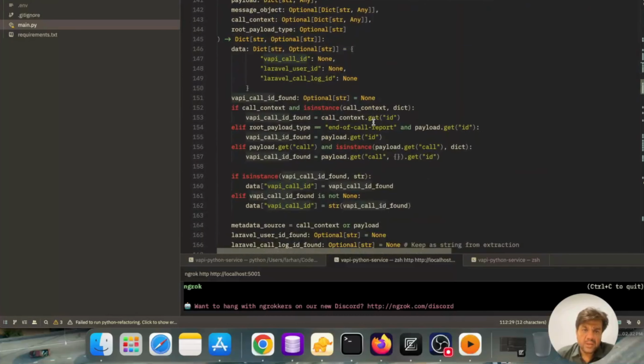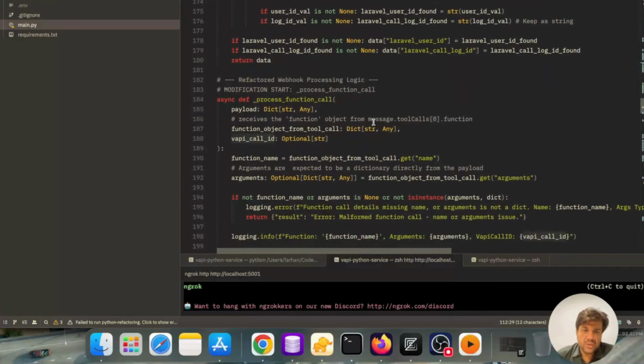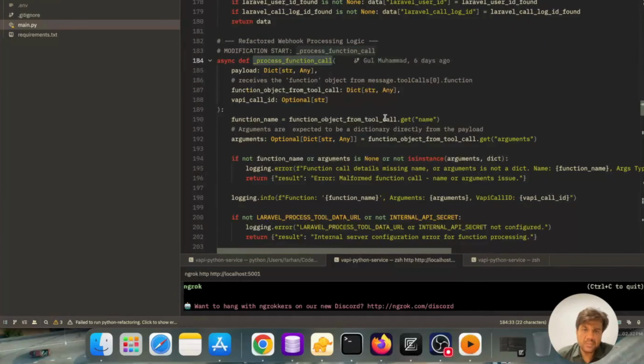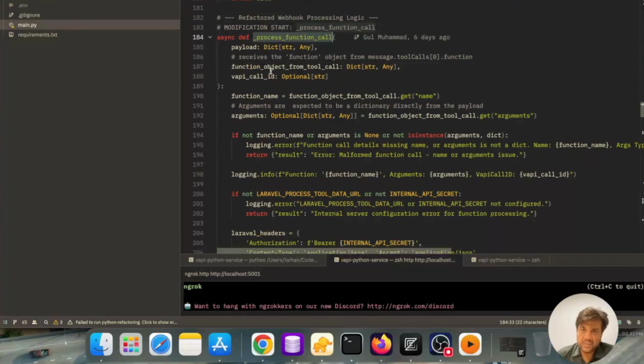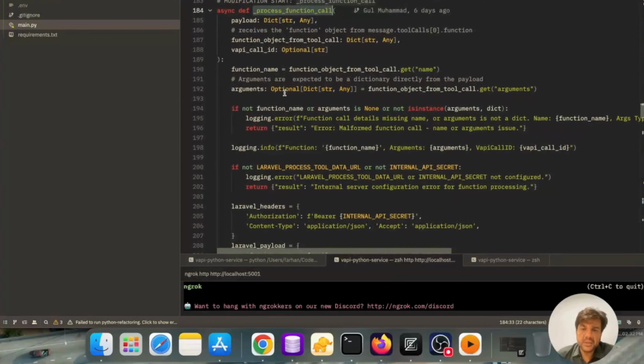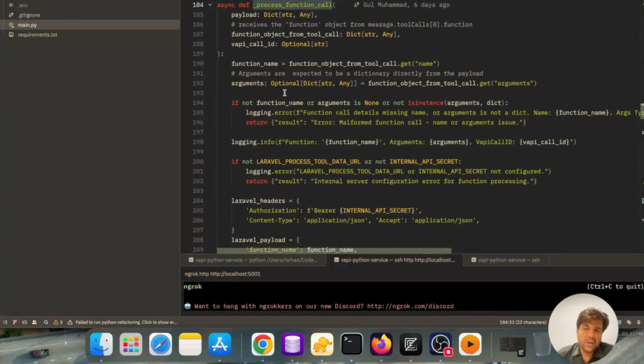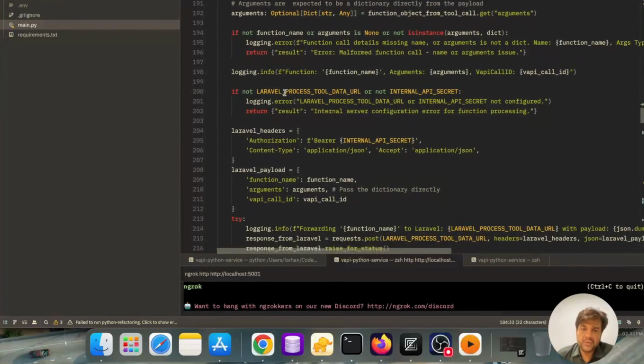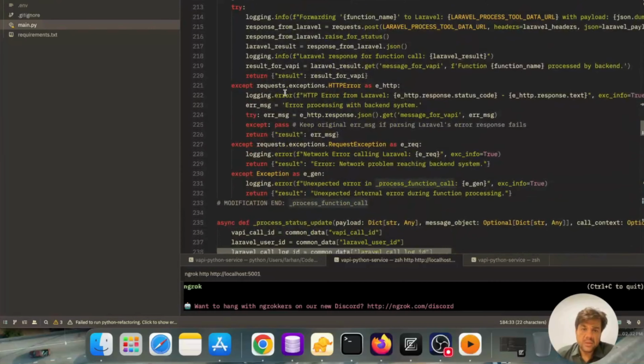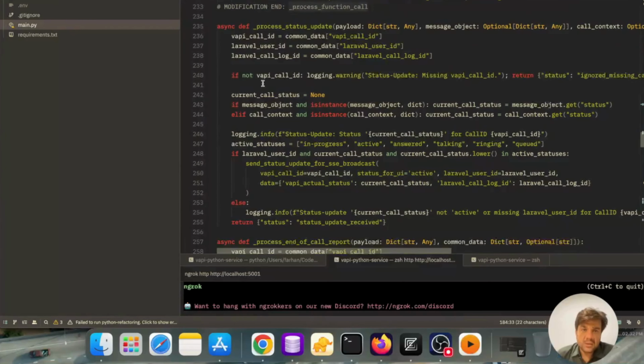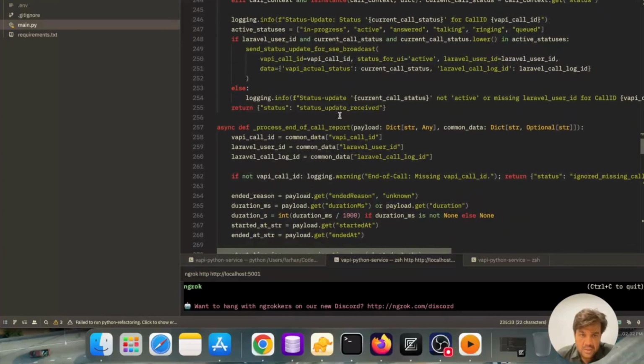The important thing which I want to show is process function call. Here is process function call. This function will be called when we successfully get the required details like name, department, employee ID from the user. Okay, and here is process status update, ignore this one.